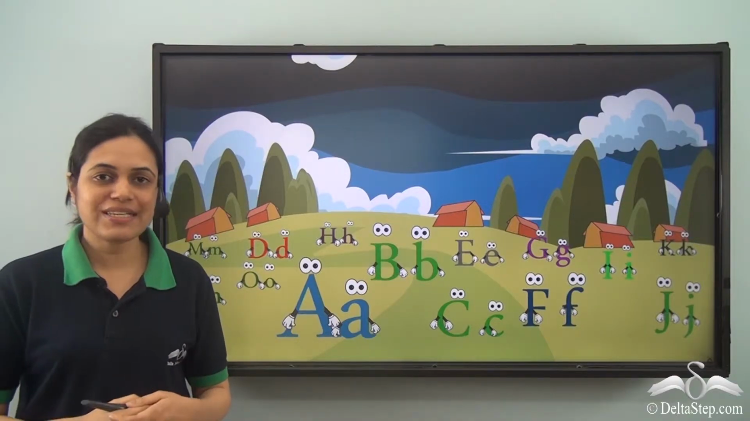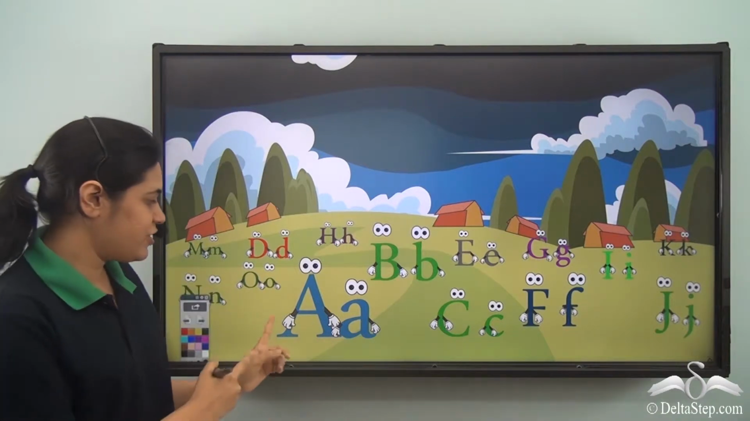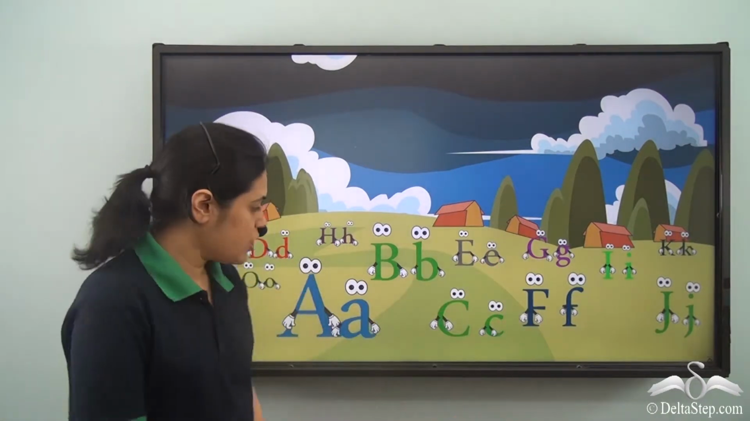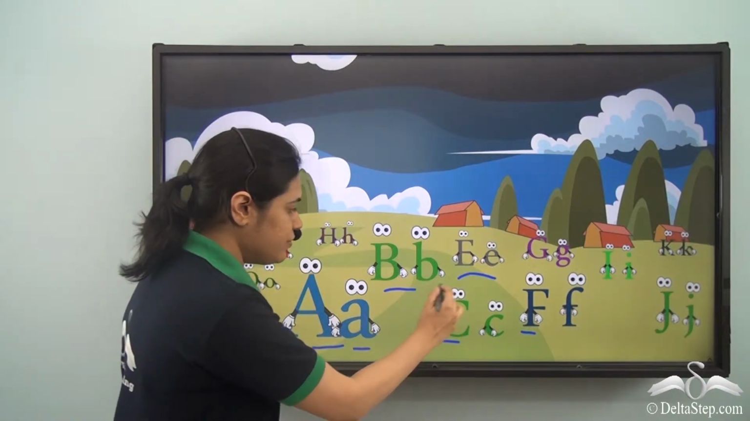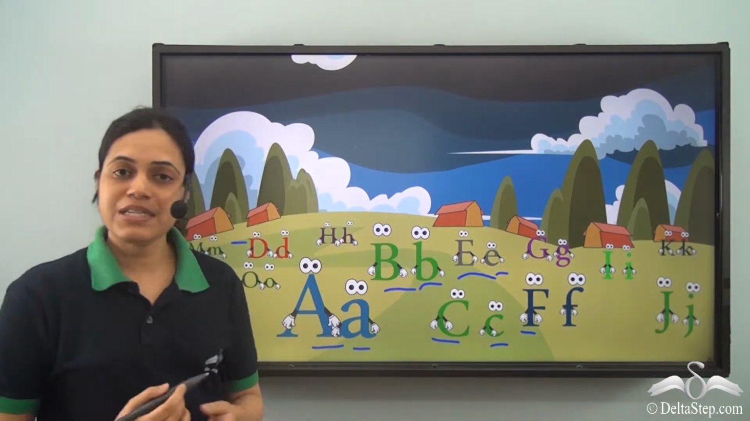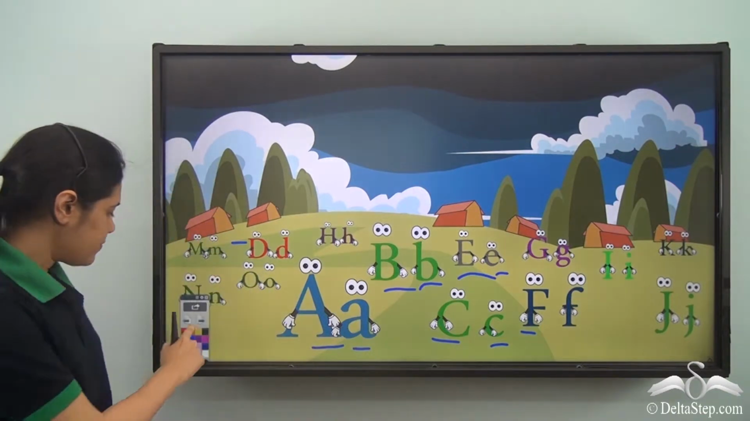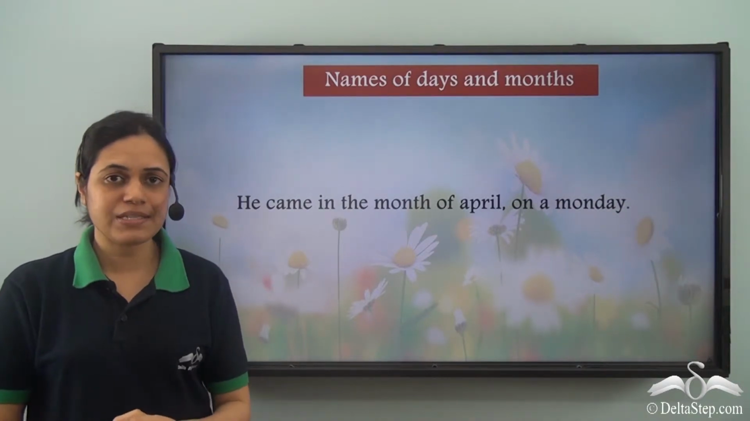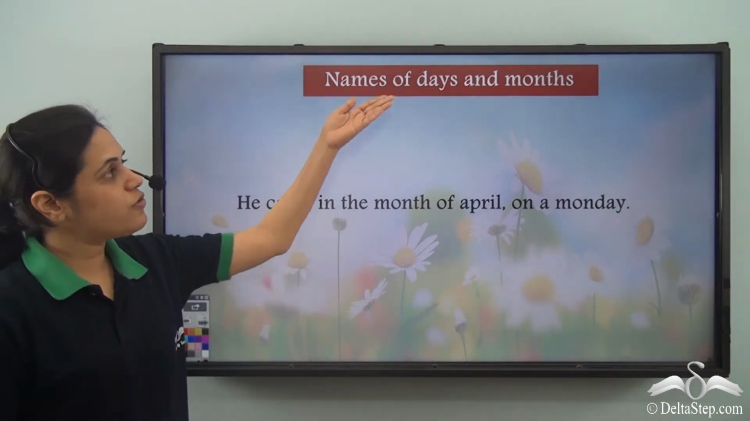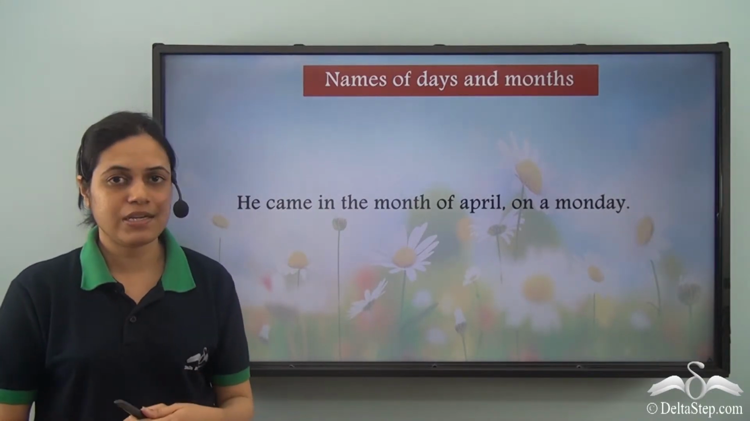There are 26 alphabets in the English language, and each alphabet can be written in two different ways, using a capital letter or a small letter. Capital letters are used to show importance. Let us learn some important uses of capital letters.